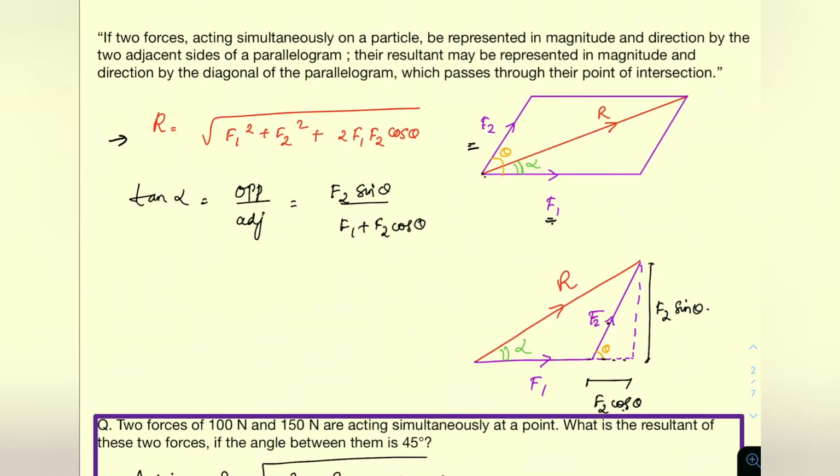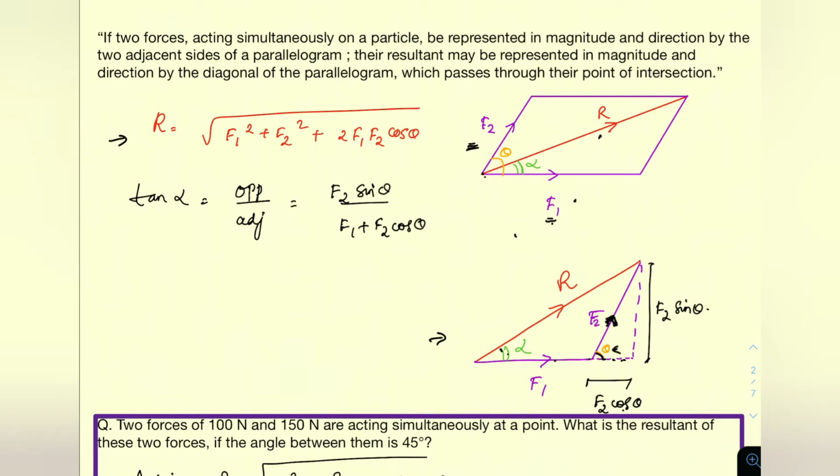Theta is the angle between F1 and F2, and alpha is the angle between the resultant and any of the forces, F1 or F2. Suppose this R and F1, in this diagram I'm drawing here. If I'm taking alpha as the angle between R and F1, then we extend this; we know that this will also be equal to F2, that is the parallel side of the parallelogram, so it will have the same magnitude and direction as F2. So if we represent this as F2, the angle between F1 and F2 is theta. So here we represent theta.